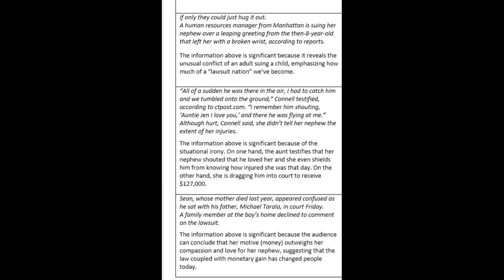The information above is significant because of the situational irony. On the one hand, the aunt testifies that her nephew shouted that he loved her, and she even shielded him from knowing about her injuries. But on the other hand, she drags him into court despite knowing that he loved her and that he was an 8-year-old and he likely did not hurt her on purpose.